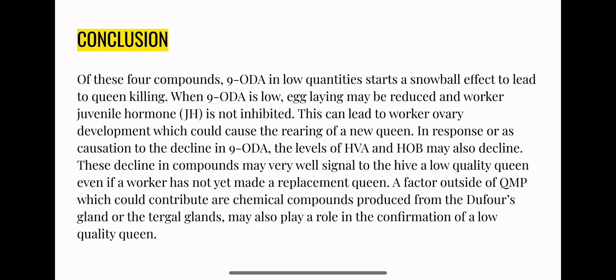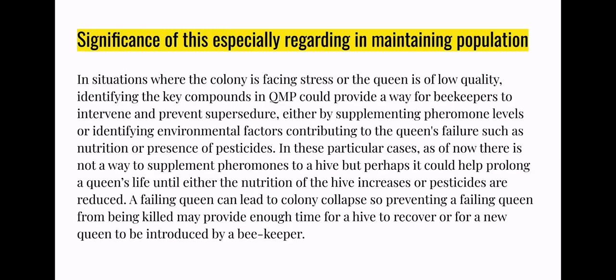In these particular cases, as of now, there's not really a way to supplement pheromones to a hive, but perhaps it could help prolong a queen's life once we do find a way. Until the nutrition of the hive increases or pesticides are reduced, this could prevent colony collapse, because a failing queen who is killed can totally cause that. So it's just kind of a prevention until a beekeeper can reintroduce a new queen.